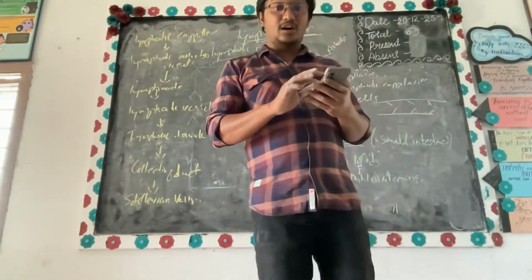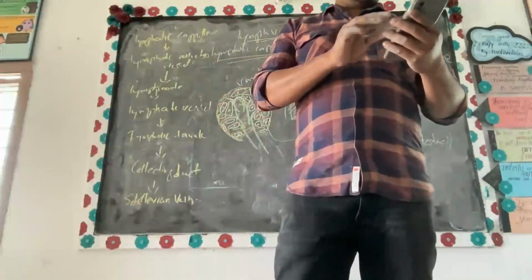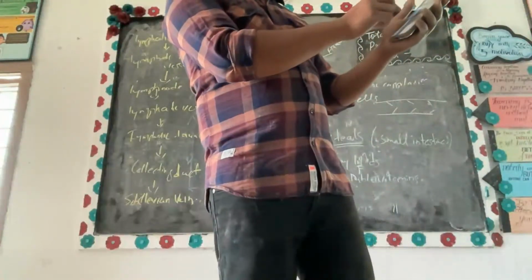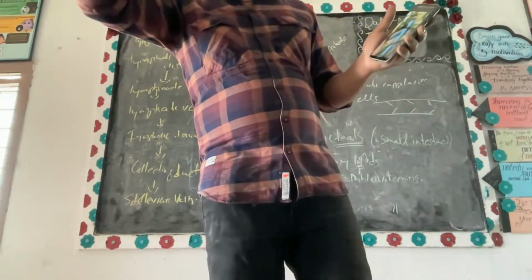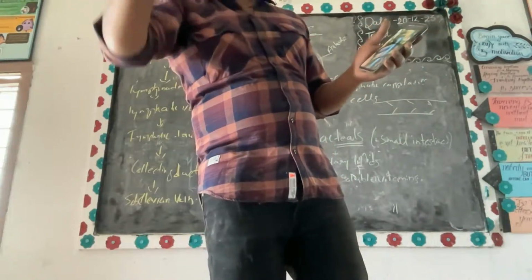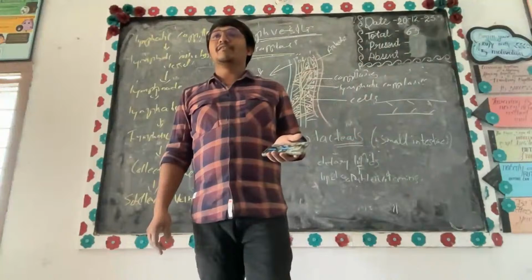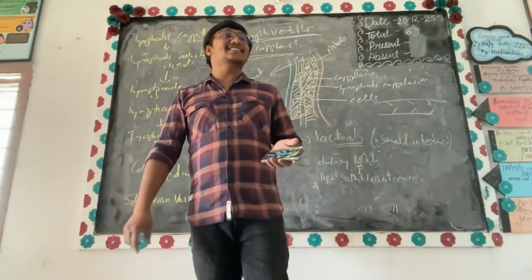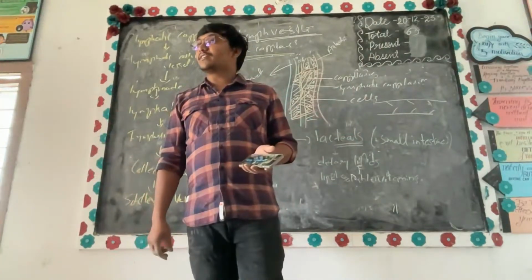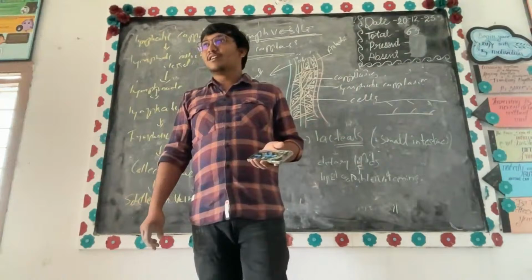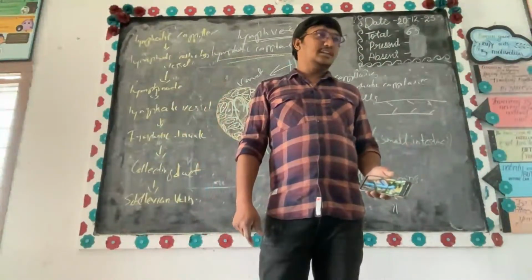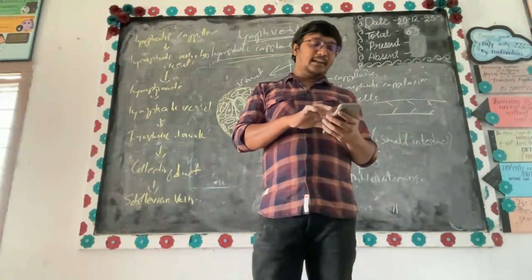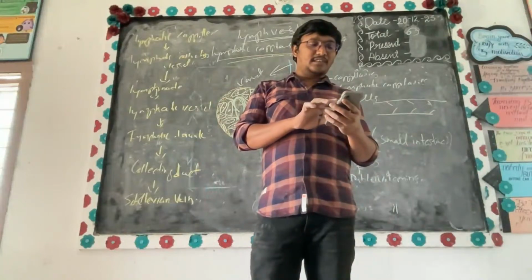So see here, the vein is also there side by side. I said it is present in the vascular area. Vascular areas are where the blood vessels are present. Yes or no? Where the blood vessel is present, there the lymph nodes are. Yes or no? Similarly, this is how the lymph nodes are taught.